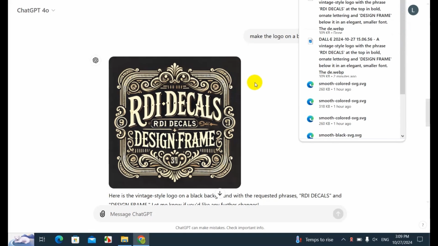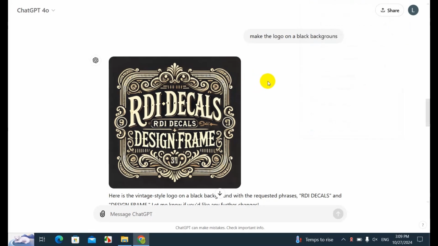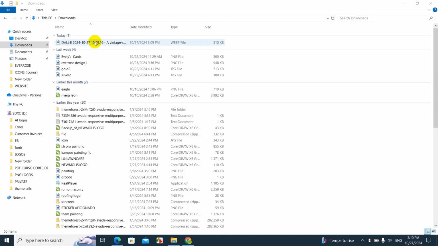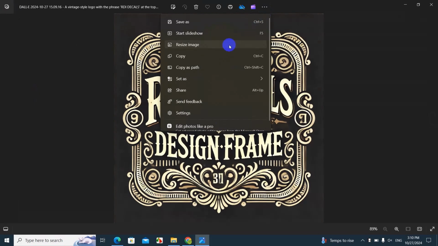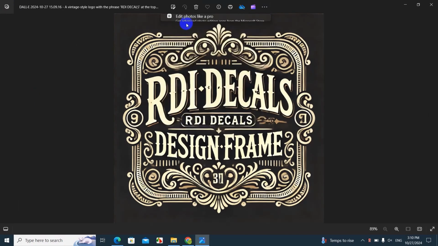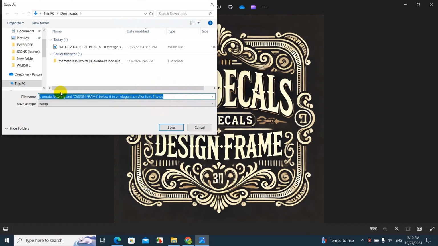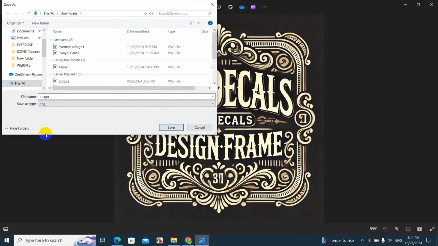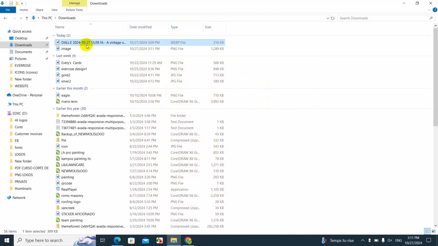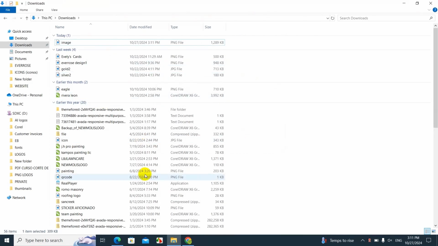Now I'm gonna show you how you can transform this file into a PNG with no background using my program. Okay, so here's the file that we just downloaded, and we're gonna click on it. And now the next step will be to go here where you see these three dots. You'll see this drop down list, and you're gonna click on save as. And then you're gonna save this as image. Below, you're gonna choose the type of file that you want, which is a PNG. Now we're gonna save it, and we can finally get rid of the original download, which was this file. However, we still have to remove the background.